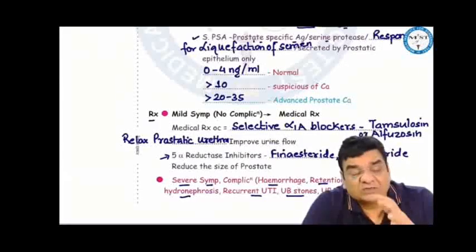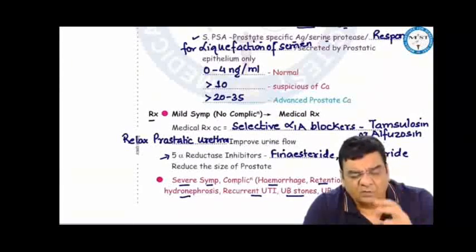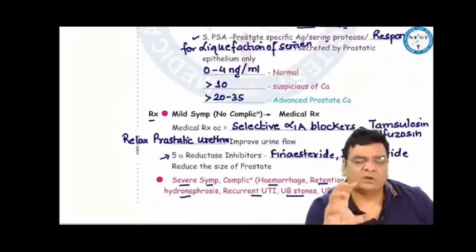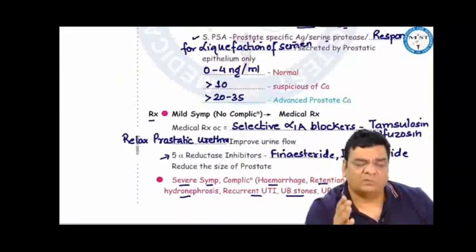However, if the patient has got severe symptoms or some complications of BPH like retention of urine, maybe acute retention, chronic retention of urine, or bilateral hydroureteronephrosis, uremia, PVR more than 100 ml, recurrent urinary tract infection, stones in the bladder, diverticula in the bladder, if these are the complications, then we should not go ahead with the medical treatment because medicines are going to take a long time. The patient already has severe symptoms or complications, we have to provide the relief early. So surgical removal of the prostate would be the best option.